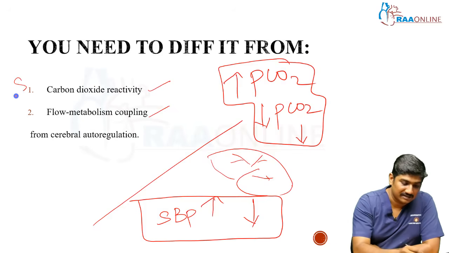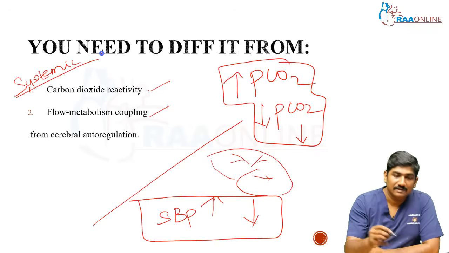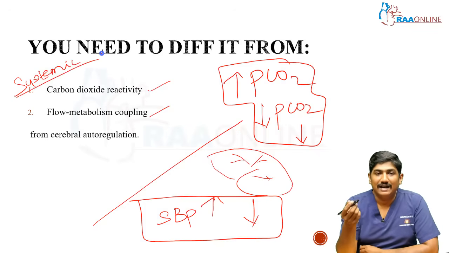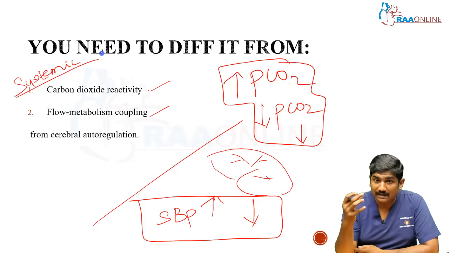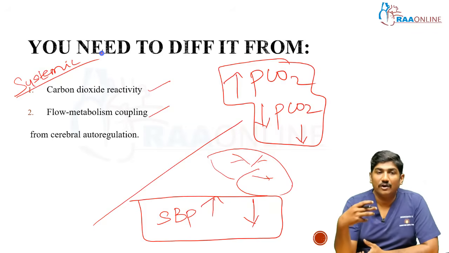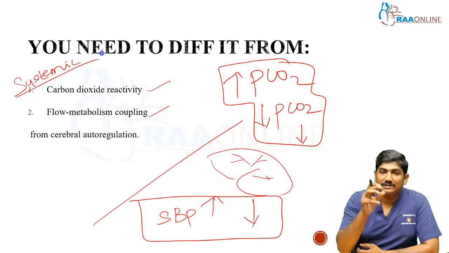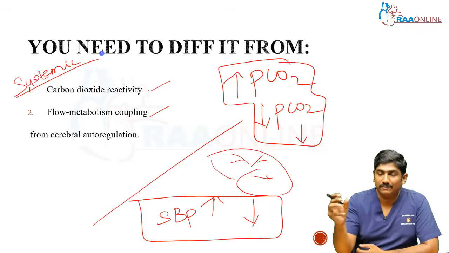You can even use the word systemic carbon dioxide reactivity. And the second thing is flow metabolism coupling. What is that flow metabolism coupling? For example, a particular segment of the brain is responsible for particular functioning, right? For example, you think about a particular skill, or you solve a mathematical equation, you get trained in mathematical equations, or you get trained in riding a bicycle, or you train in painting. So these are particular centers in the brain.